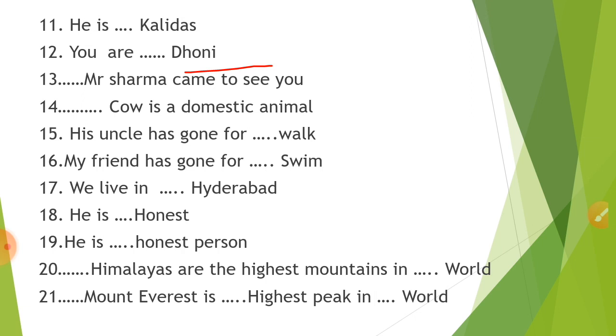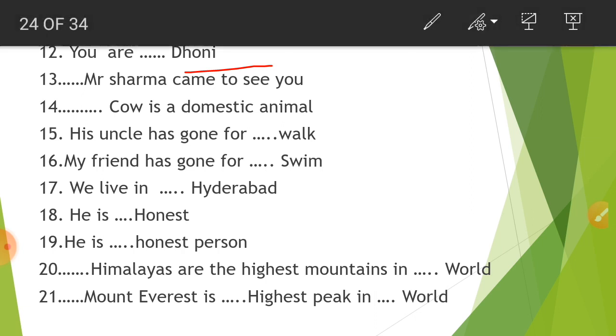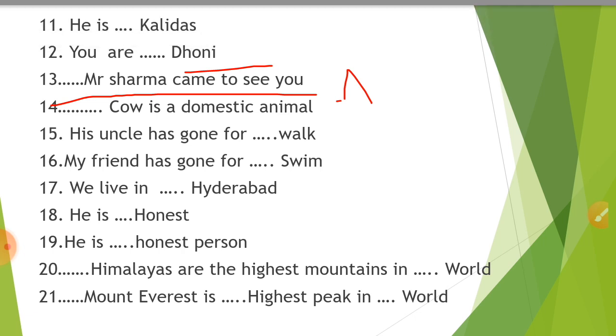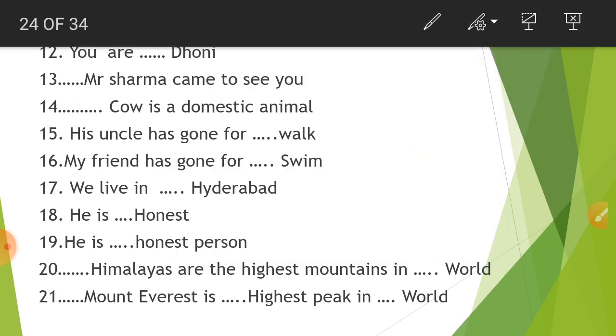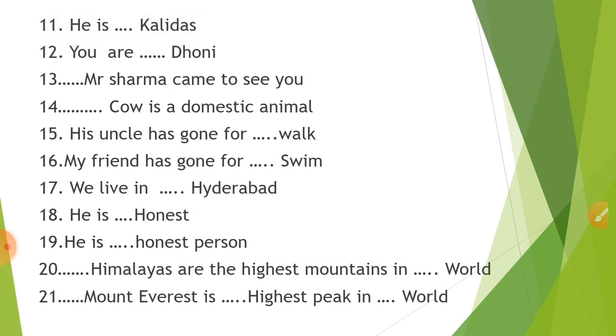Next is dash Mr. Sharma came to see you. Yes, this is very important, and I'll discuss the same in part 2 of this video lecture. So if you're not certain about that person, in that case you have to use a Mr. Sharma, and if you know him very well, you have to say the Mr. Sharma, if there is a particular Mr. Sharma which you and the person to whom you want to convey, both of them knew. Okay, next is cow is a domestic animal.